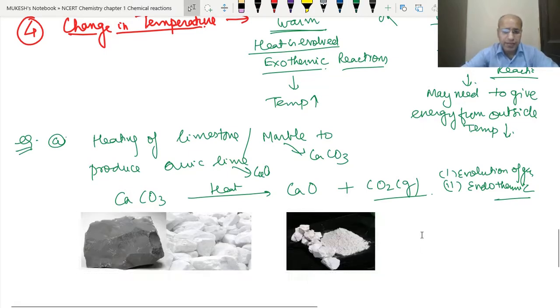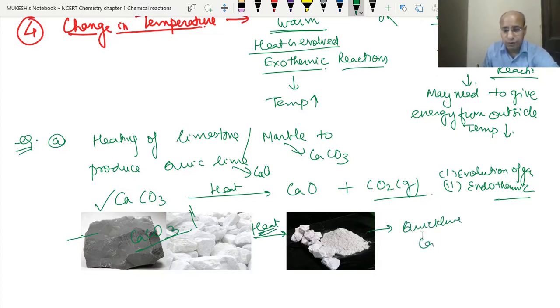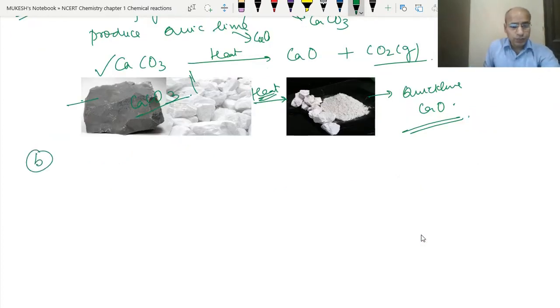As you can see from this diagram, this is the marble, limestone. This is the black limestone, and this is the white limestone. Both have the same formula, CaCO3. After we heat it, it becomes quicklime, which has the formula CaO. So this is the example. Here the evolution of gas is there, and the endothermic nature is also there. Let's go for the second example.